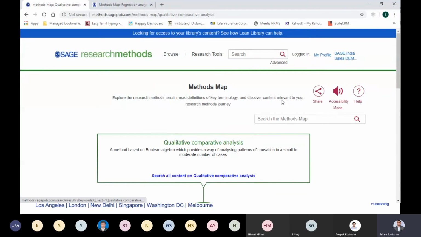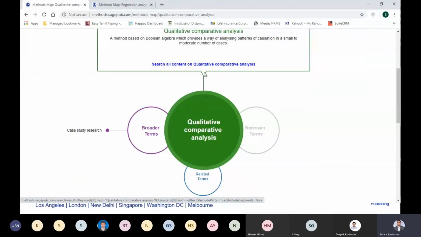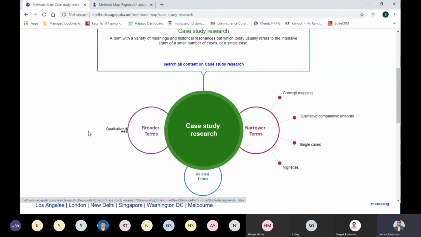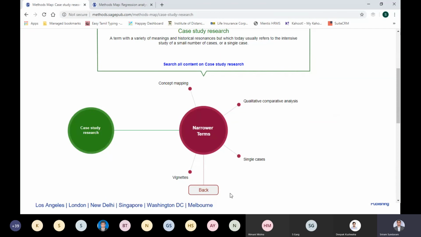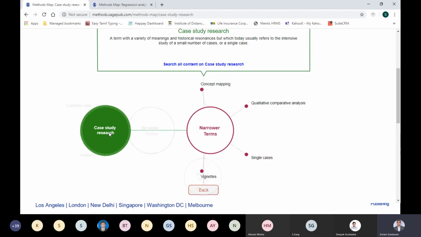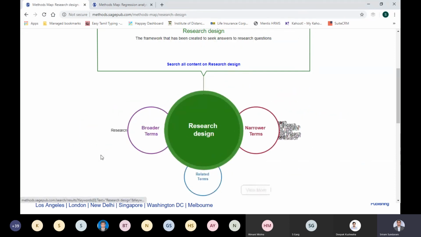So right now on Project Planner, I selected QCA and clicked on it. QCA as a topic is over here, and this is a subset of case study based research. And what is case study based research? It is a qualitative data collection method, and it is a part of your research design. What are the different types or subsets of case study based research which you should know? You should know about concept mapping when you are doing case study based research. You should know QCA, single cases, and vignette. So these are the different topics available.